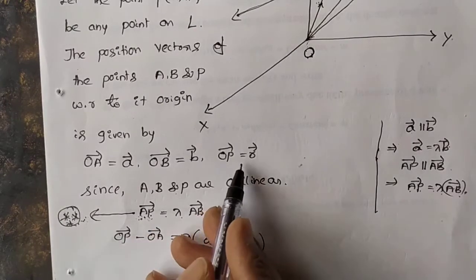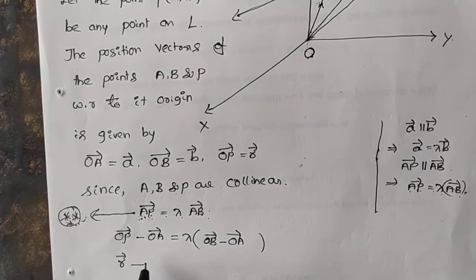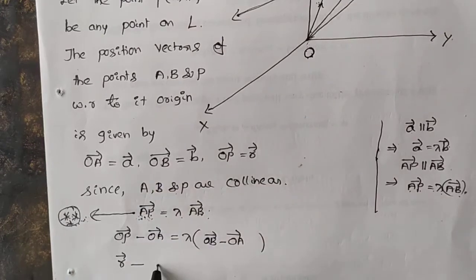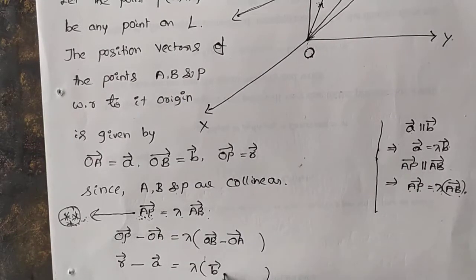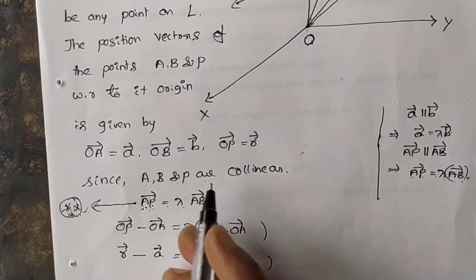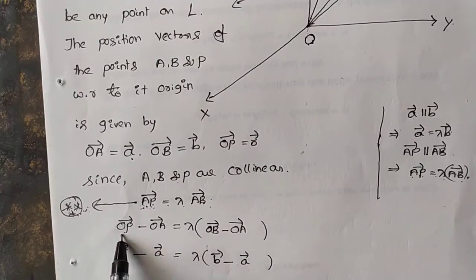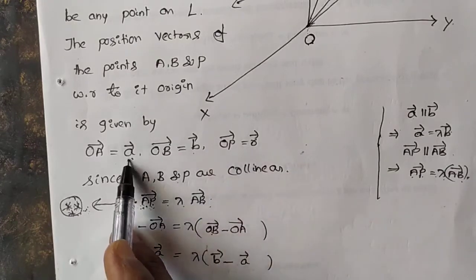OP vector is R vector, minus OA vector, OA vector is A vector, equals to lambda into OB vector, which is B vector, minus OA vector, which is A vector. Understand? I am just substituting OP vector, OA vector, OB vector with R vector, B vector and A vector.